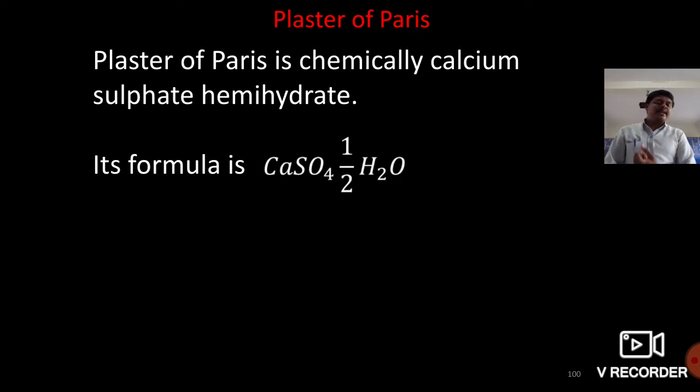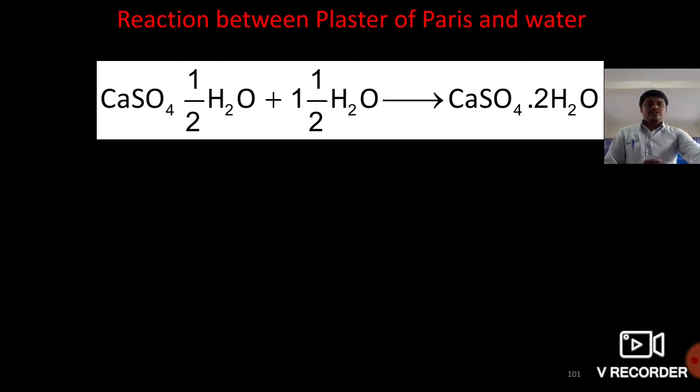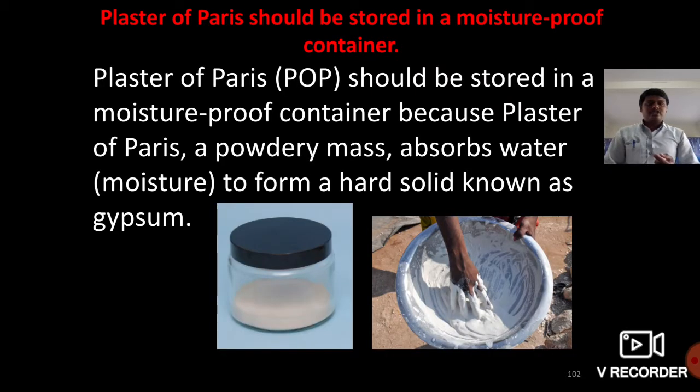So do you have any idea regarding the uses of POP or plaster of Paris? Dear students, plaster of Paris is stored in moisture proof containers. Why? Because plaster of Paris is a powdery mass.